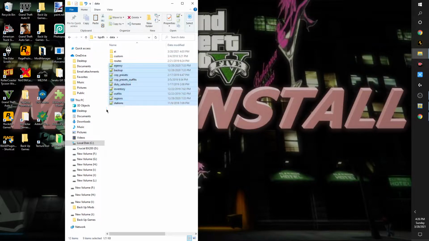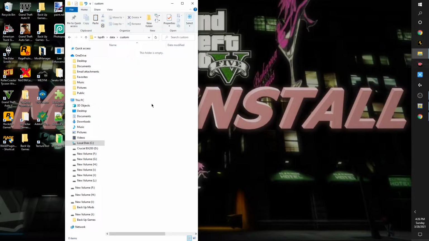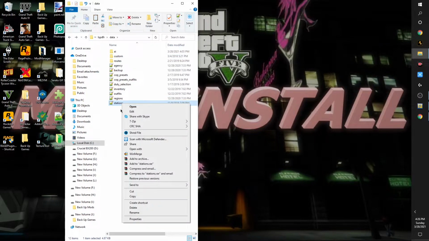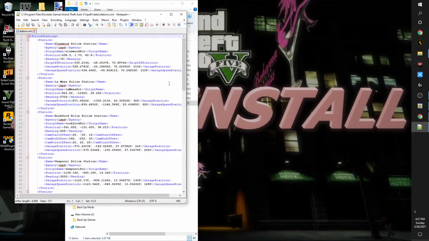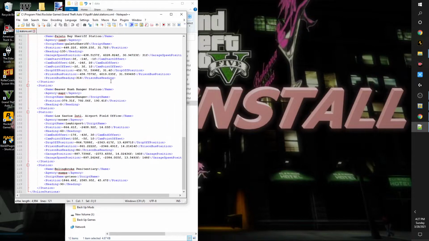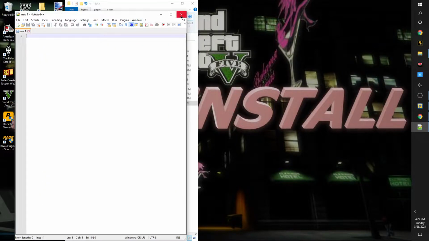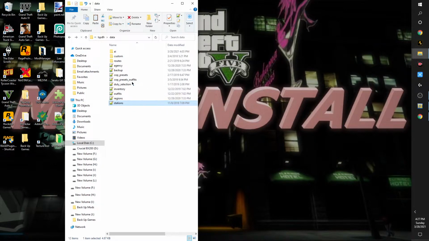these are the defaults. If you plan on changing something, take a look at the wiki, and it shows you how you can use the custom folder where you would leave these files alone. Like say stations, you would copy, create the name under the default way to create the name of the file, place that in the customs, and you can actually add police stations. I go over creating police stations in a previous tutorial, so take a look at that if you're interested in making your own police stations. That's up to you. So I'm just trying to place a few tidbits in this update.